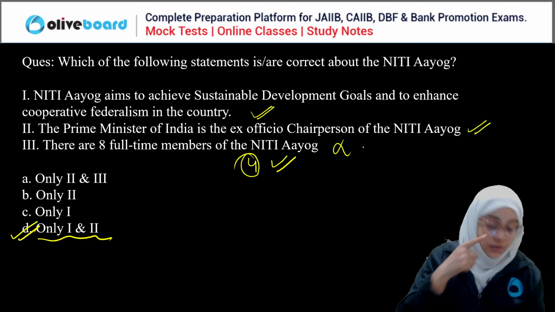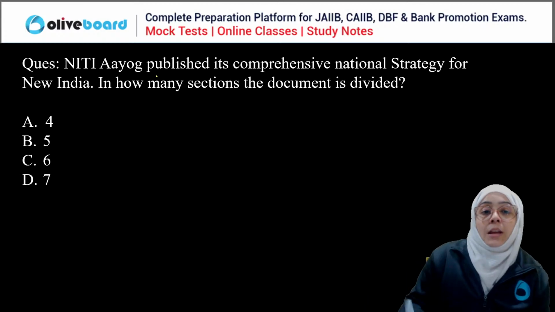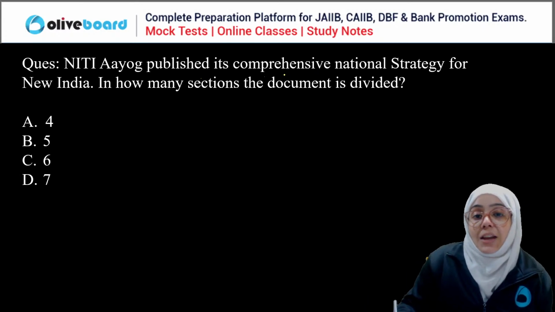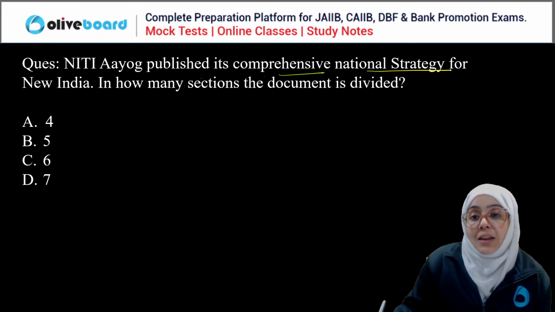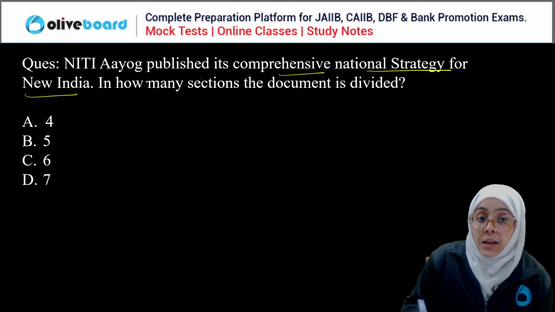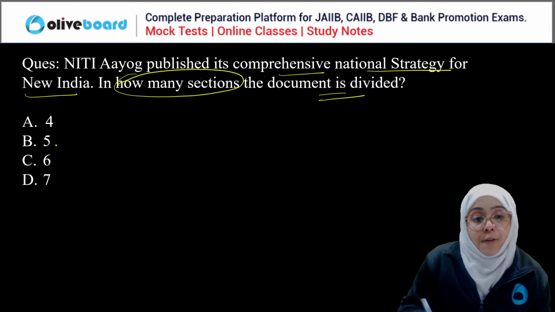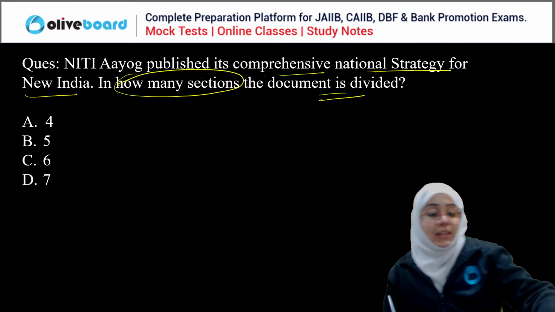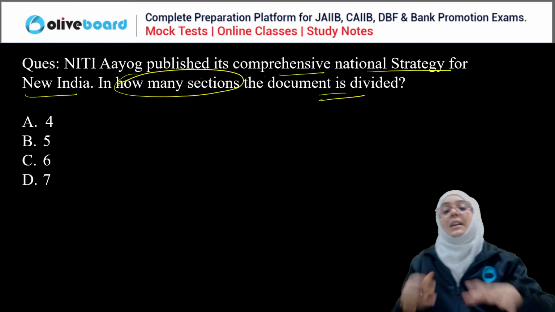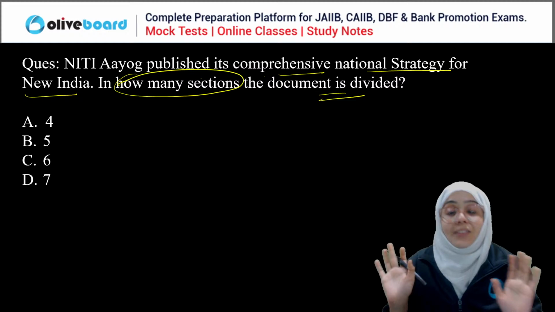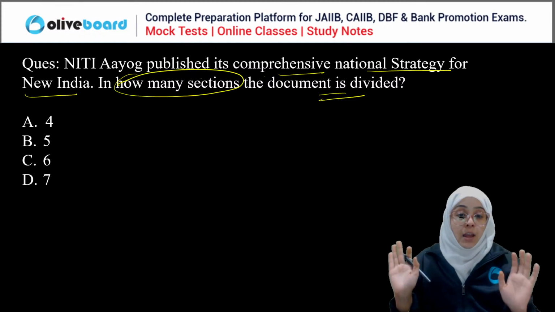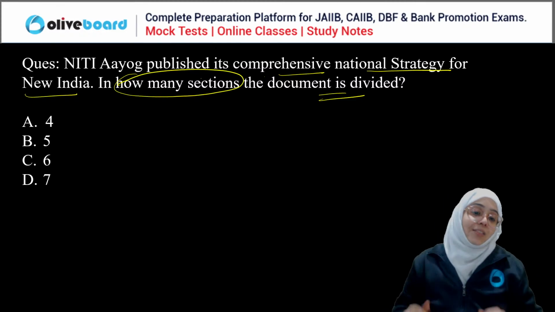Okay, good. Next question. Niti Aayog published its comprehensive national strategy for New India. In how many sections is the document divided? 4, 5, 6, or 7?